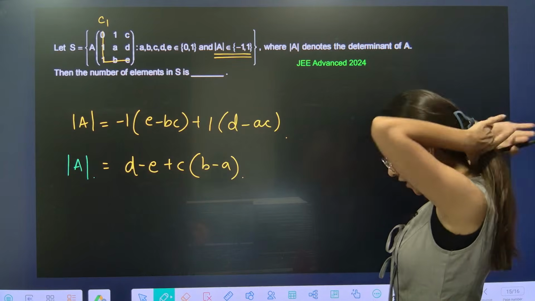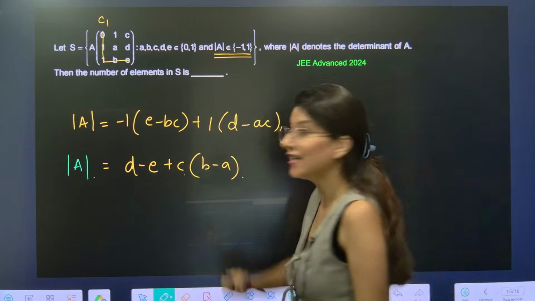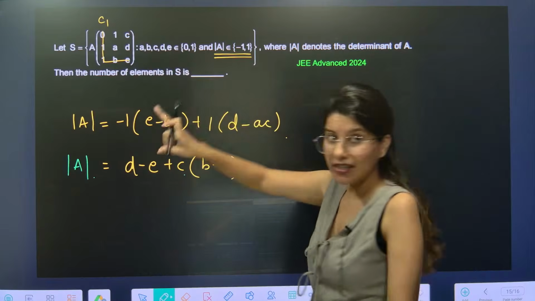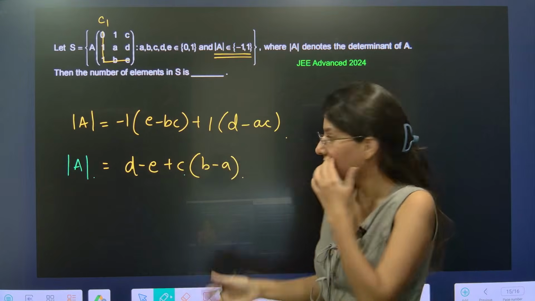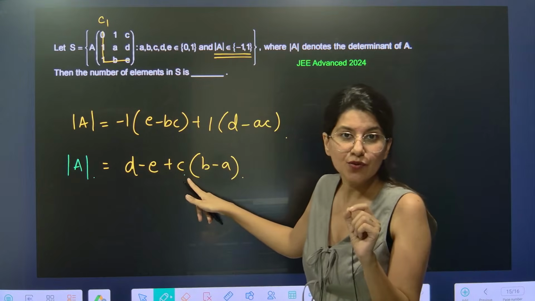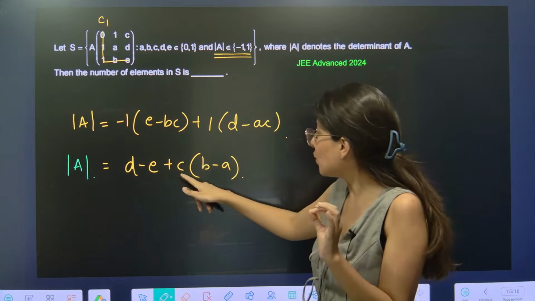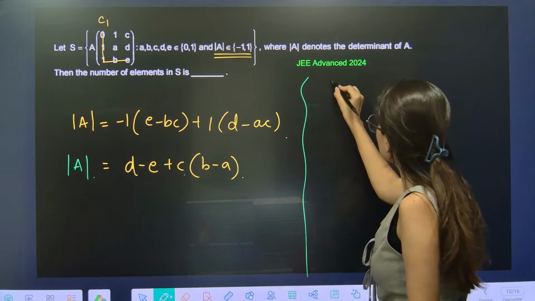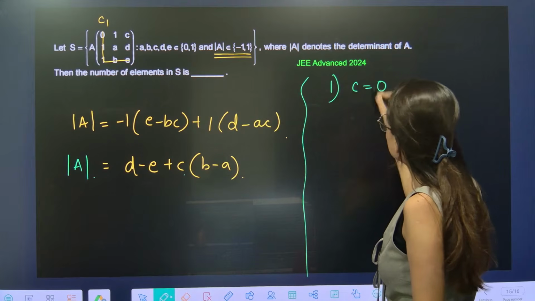Okay. So now I think this C can be what? Please understand, A, B, C, D, E either can be 0 or 1. So we can take two cases over here. If C is 0, then this whole thing is gone. Okay. So let us take C is equals to 0. Case number 1, what happens when C is 0?